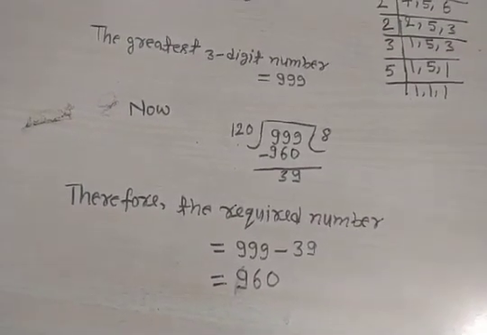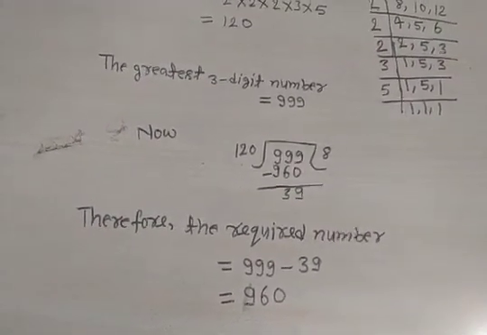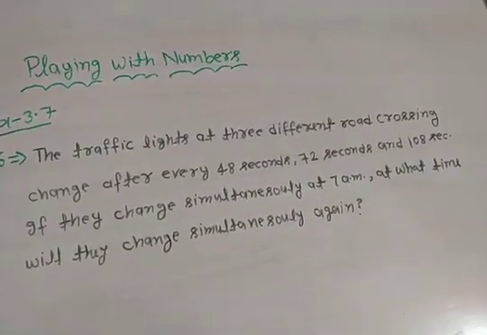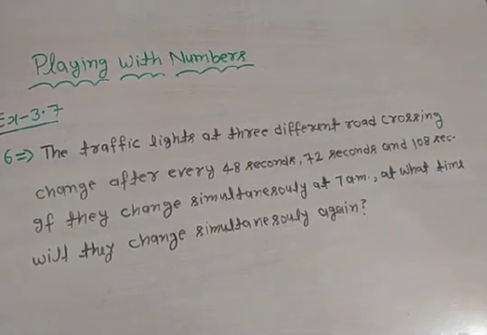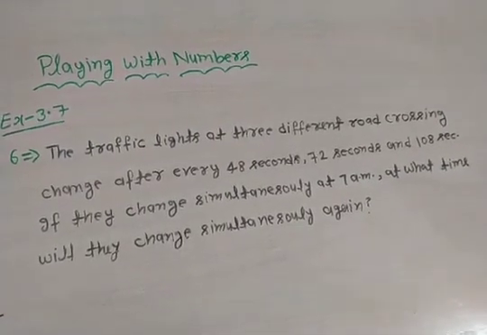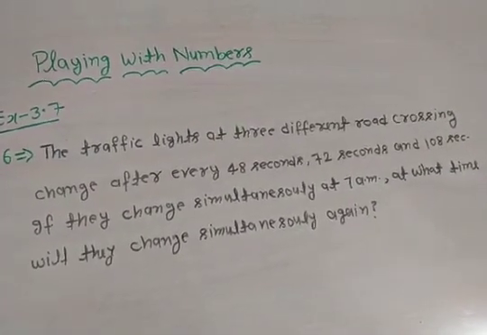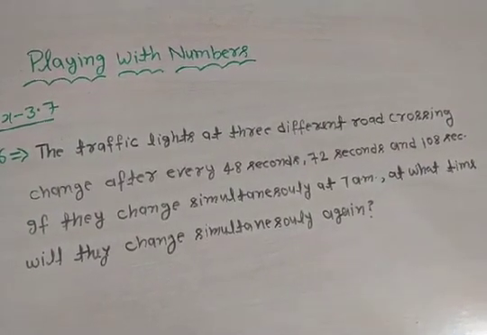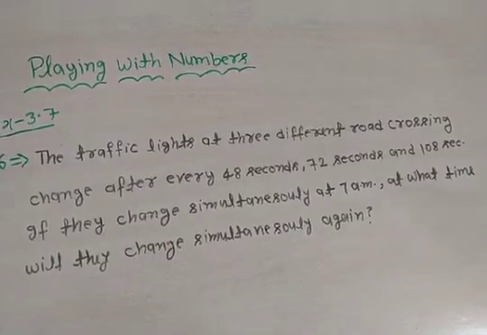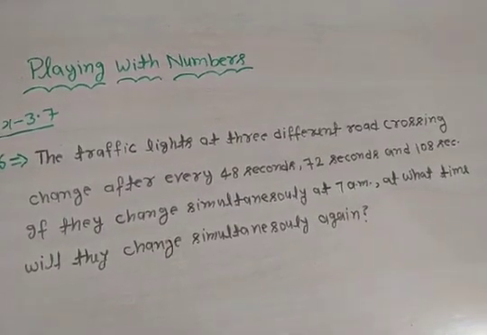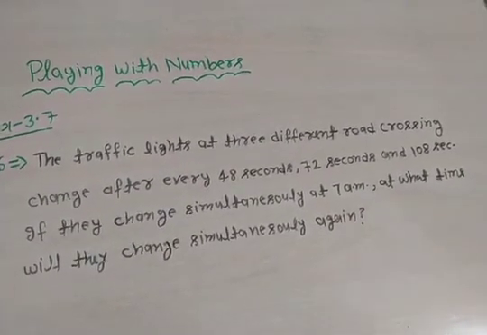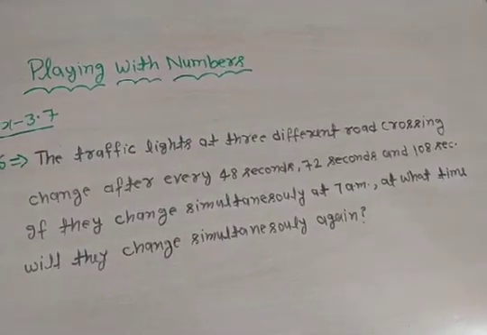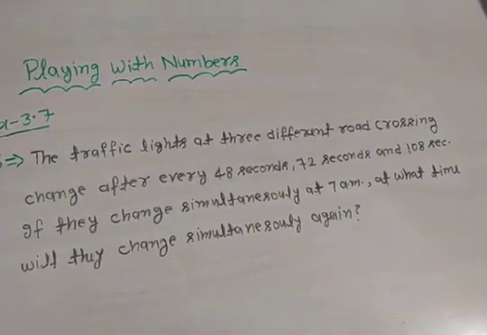Now we are going to solve question number 6. This is question number 6. The traffic lights at 3 different road crossings change after every 48 seconds, 72 seconds and 108 seconds.